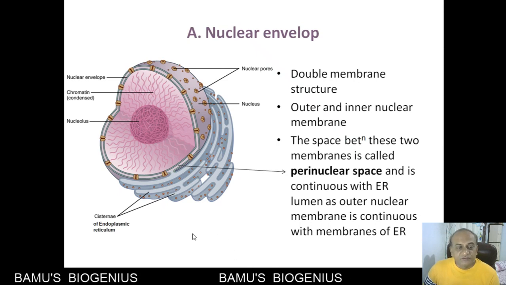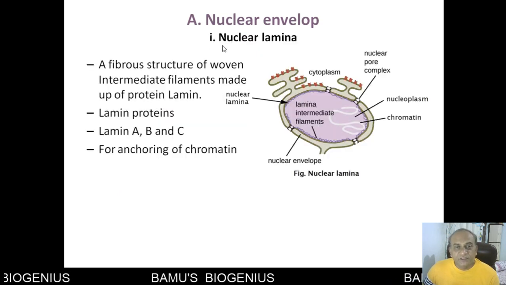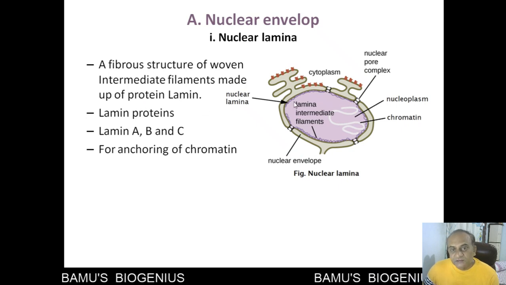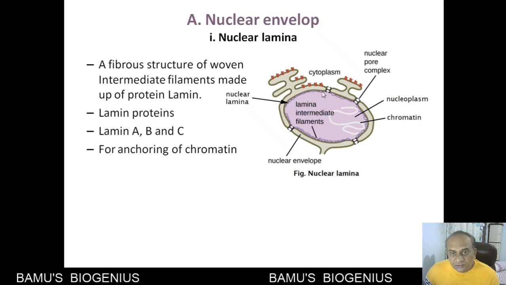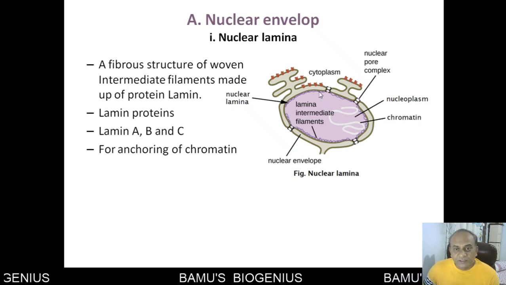So this is all about the nuclear envelope. Another important thing in the nuclear envelope is the nuclear lamina, a fibrous structure of woven intermediate filaments made up of a protein called lamin. These intermediate filaments present on the inner side support the inner nuclear membrane, and because of that, it maintains the shape of the nucleus.